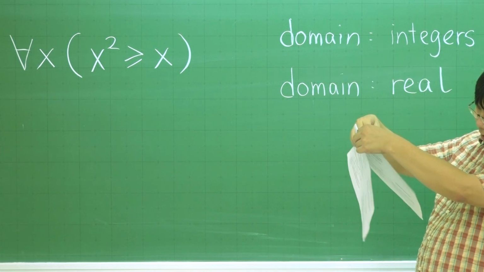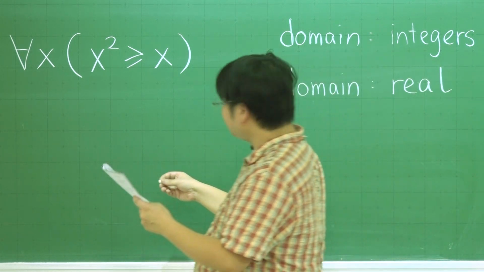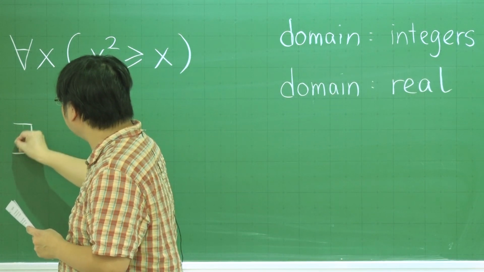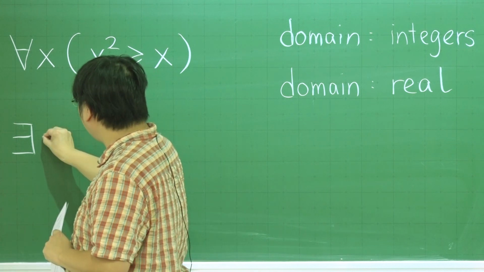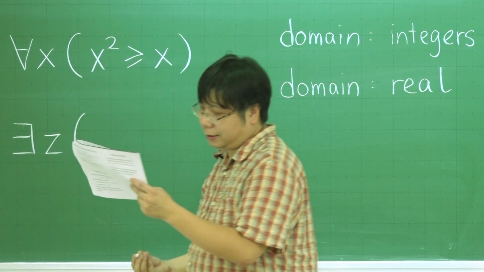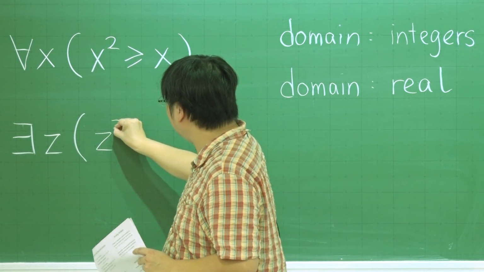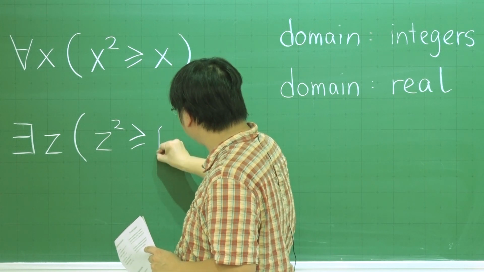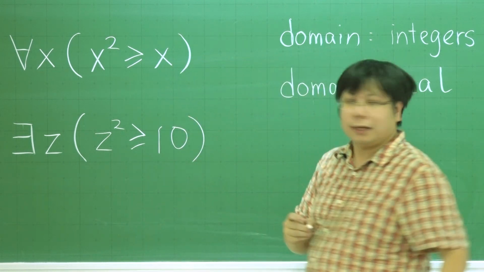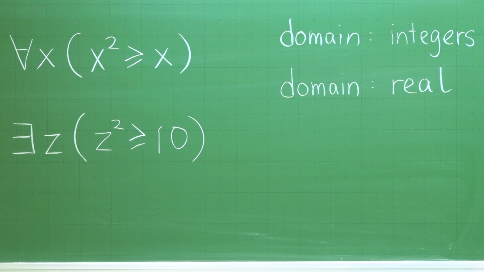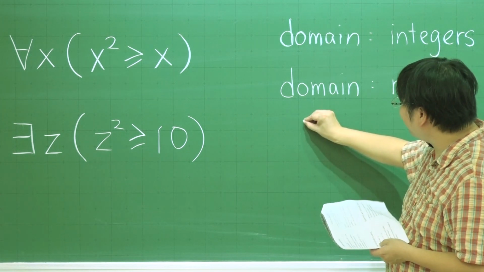And let's see. This time, again, for instance, there exists z such that z squared is greater than or equal to 10. Is it true or is it false? Of course, you won't be tricked again. This time, I will need to define the domain for you.